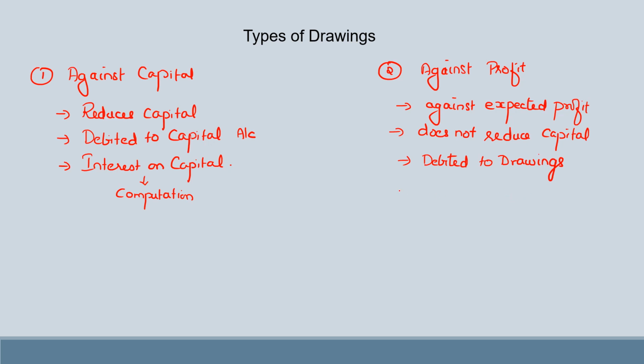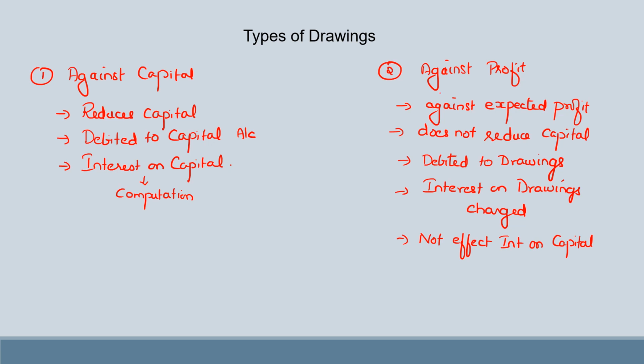Now this type of drawings, that is the drawings against profit, on that interest on drawings would be charged. So the firm will be charging interest on these drawings which are made by the partner, and therefore it is going to be received by the firm and paid by the partner. This is not going to affect the interest on capital computation.